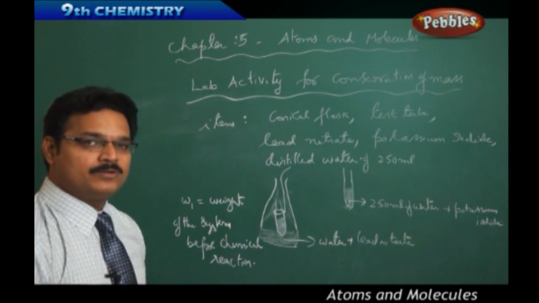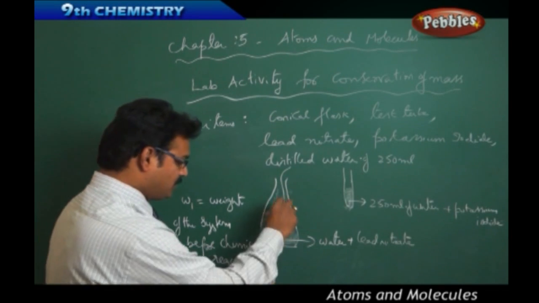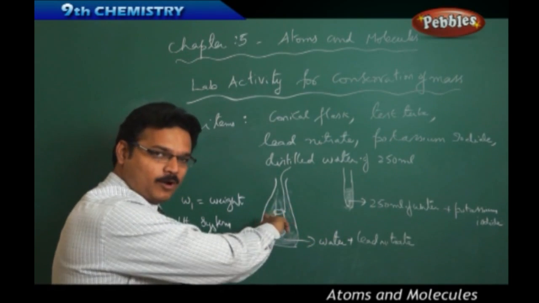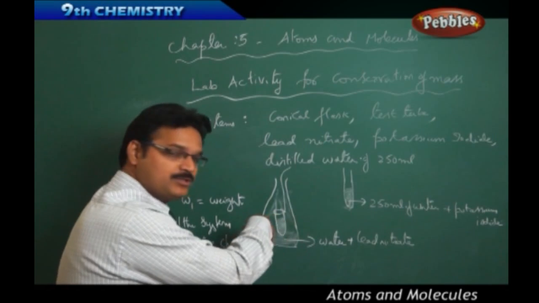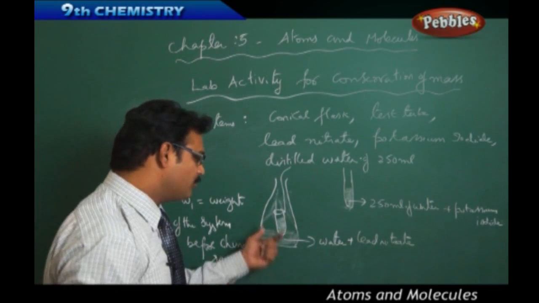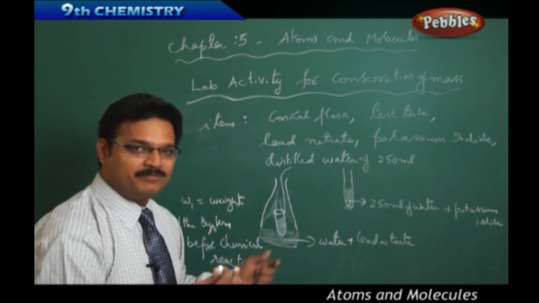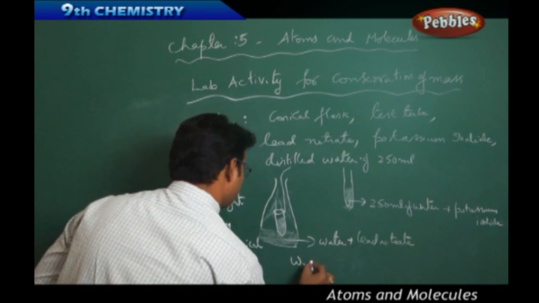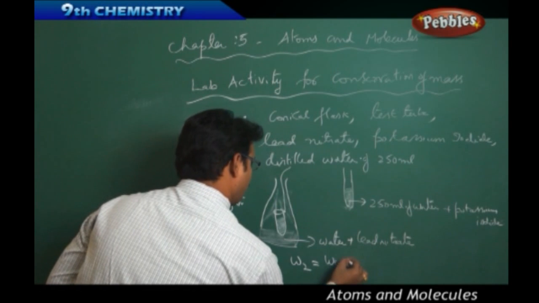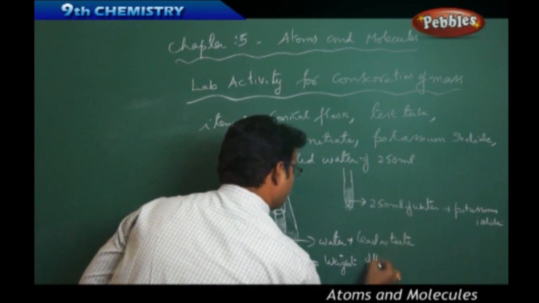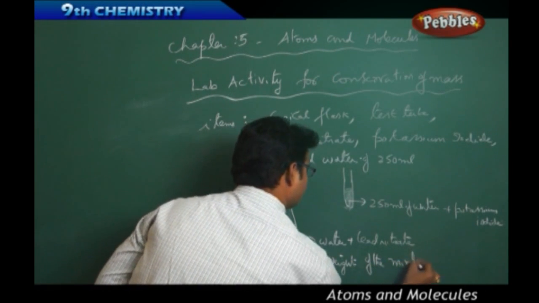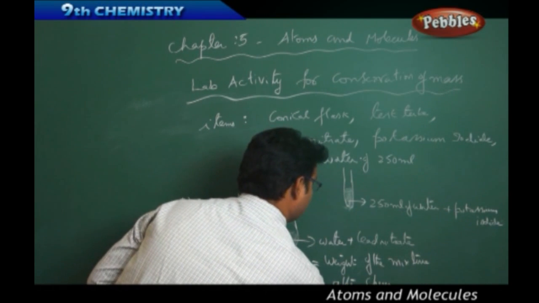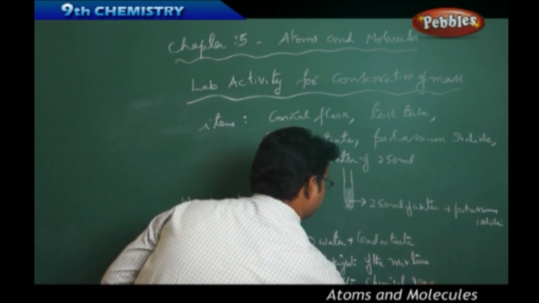Second step, you shake the conical flask so that the test tube turns clockwise and anti-clockwise, and both the solutions are mixed together. When both the solutions are mixed, there will be a chemical reaction. Then again take the weight, and the weight is W2, which is the weight of the mixture after chemical reaction.